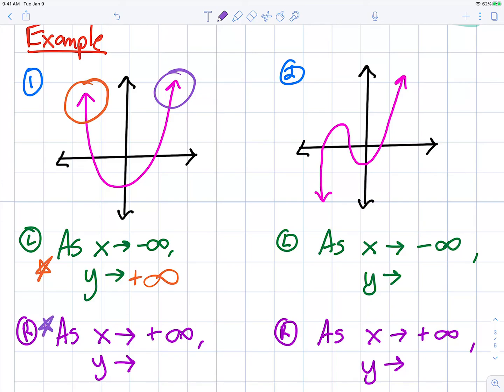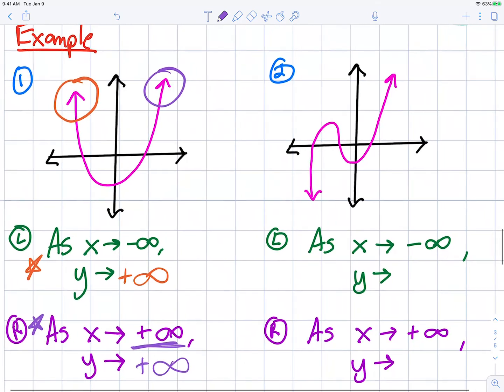And as x is going to positive infinity, we know it's positive infinity because it's going to the right, then y is going what? So if we look at our arrow, it's still going up, so that means that y is also going to positive infinity. So it's going to the right and up, so x is positive infinity, y is positive infinity.